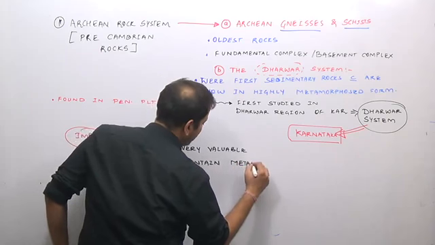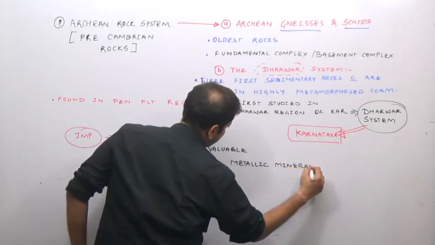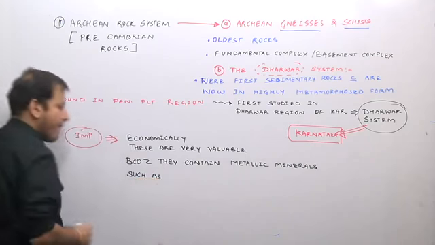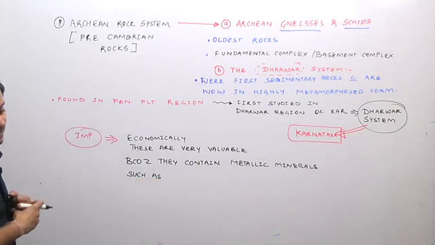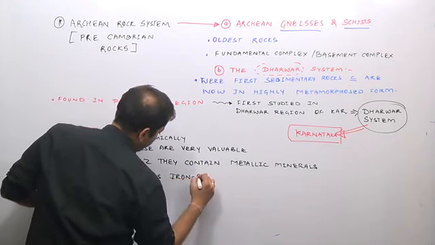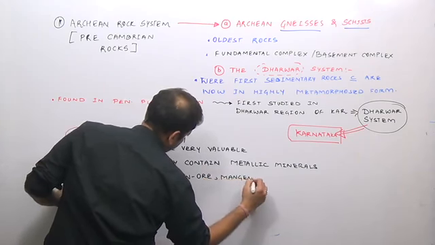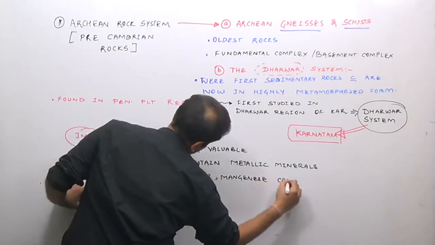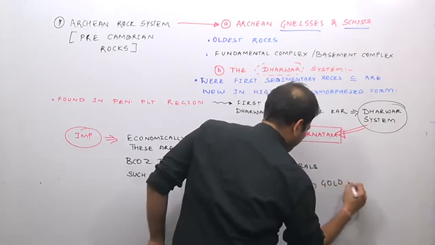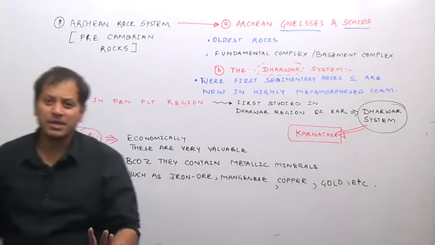Don't just remember minerals. They contain metallic minerals such as iron ore, manganese, copper, gold, etc.